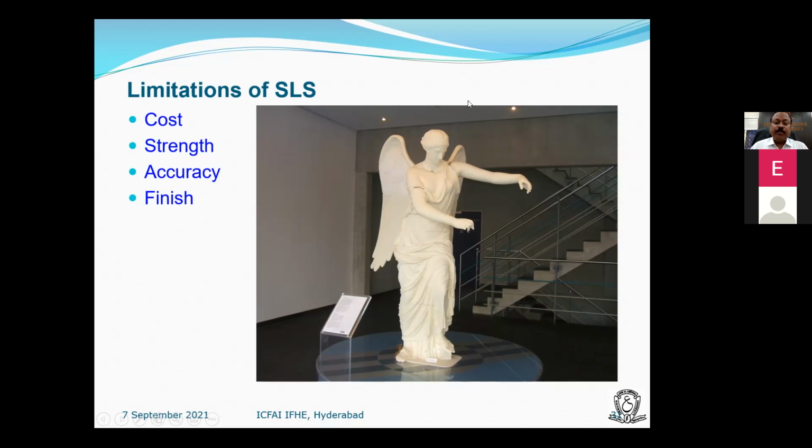So we can make the part into sub-assemblies, print them, and afterwards assemble. This almost 7 feet portrait is built by the SLS system by making sections 1, 2, 3, 4.